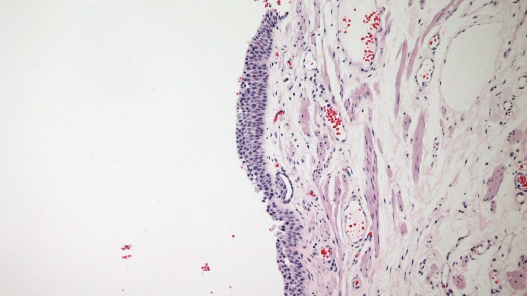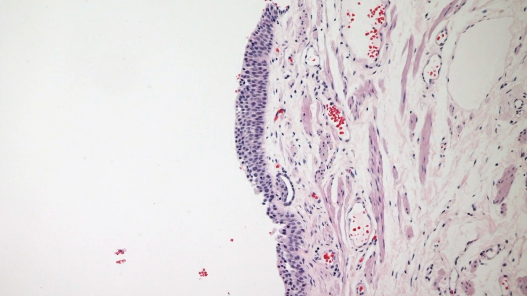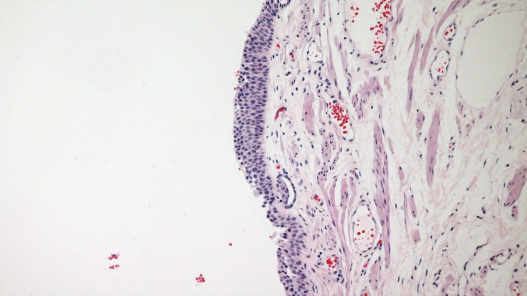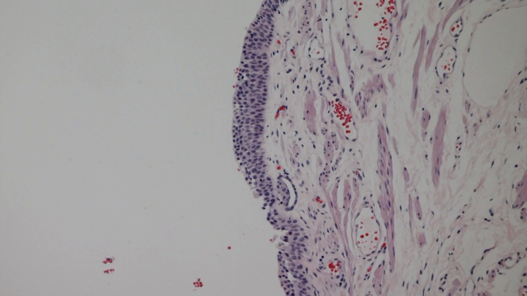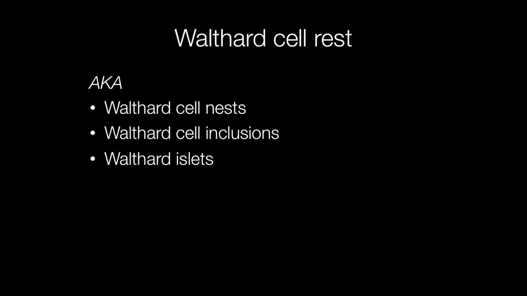This is a Walthard cell rest on the serosal surface of a fallopian tube. Walthard cell rests are also referred to as Walthard cell nests, Walthard cell inclusions, and Walthard islets.